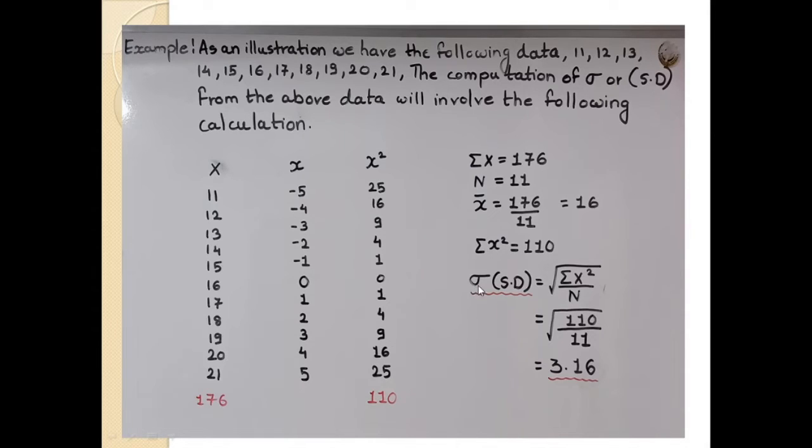We put in the formula: sigma or standard deviation is equal to the square root of summation of x square upon n. Then the square root of 110 upon 11. Here the answer is 3.16. So the standard deviation of this data series is 3.16.